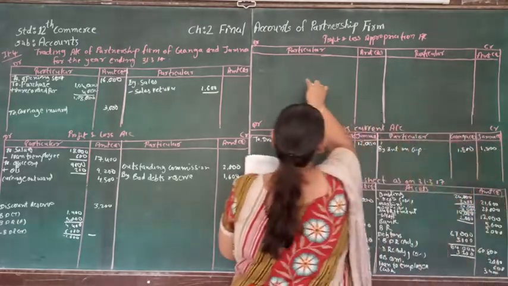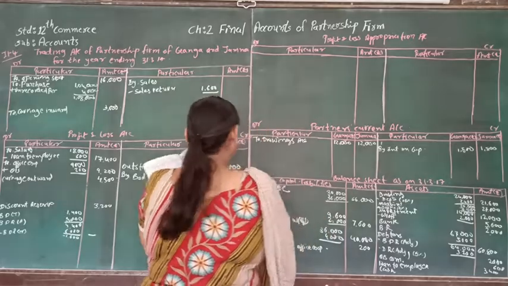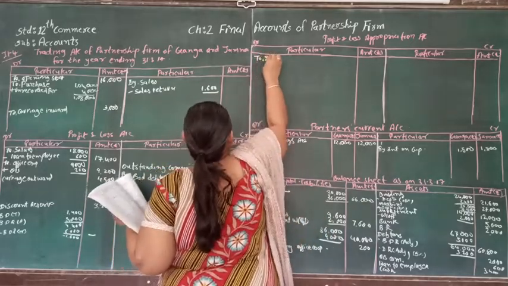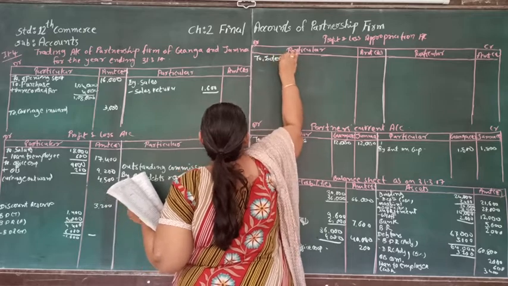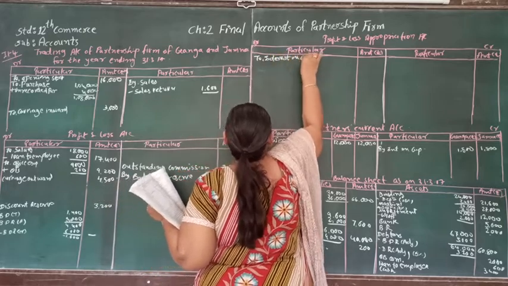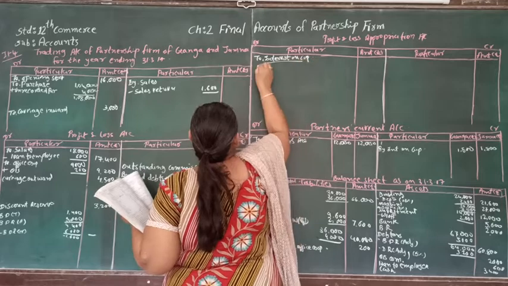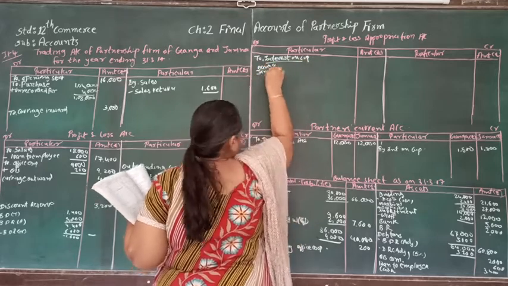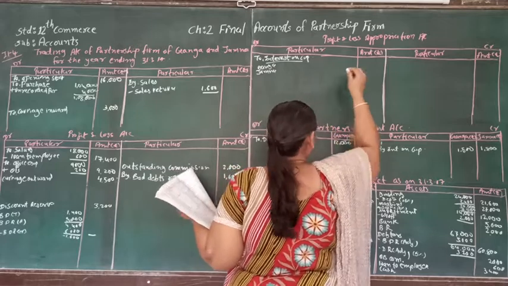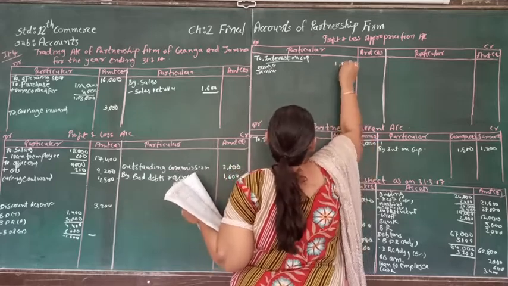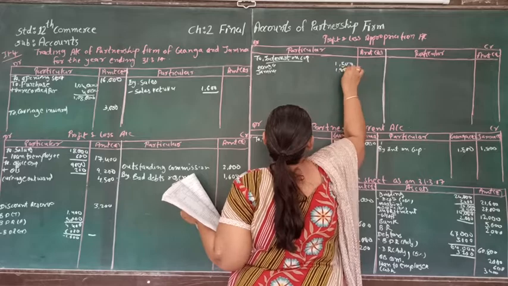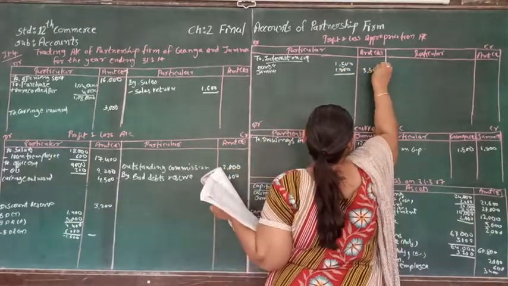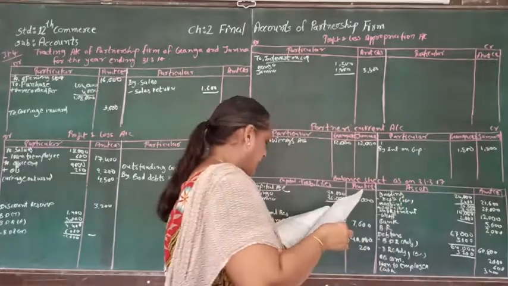The other effect of that will be on the debit side of the profit and loss appropriation account. To interest on capital, that will be Ganga and Jamna. Interest will be 1,500 and 1,800. So the total of that will be 3,300. So that is interest on capital.